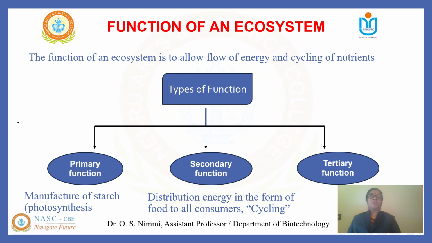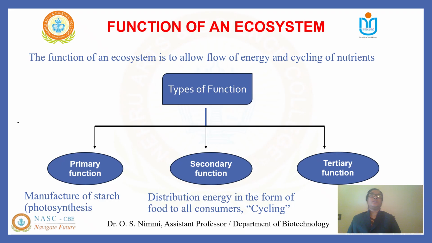Tertiary functions involve a higher level of consumption, of secondary consumers by tertiary consumers, that is the top predators, and in some cases quaternary consumers. It also helps in maintenance of biodiversity, which provides habitats and supports the genetic and species diversity, which is vital for the resilience and stability of an ecosystem.